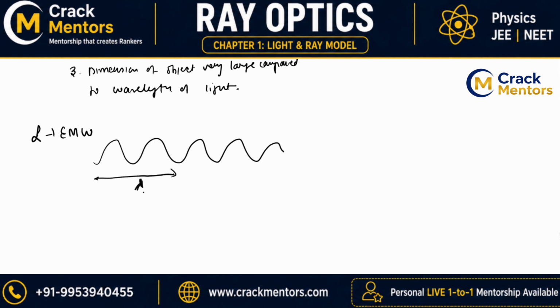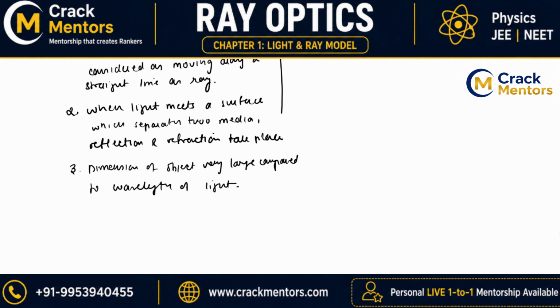Now let us say I am seeing this pencil. Can you say that this wavelength will be greater than or smaller than the size of the pencil? Definitely smaller. Wavelength is in nanometer, whereas this pencil is about in centimeter, let's say about 5 centimeter. Nanometer is 10 to the power minus 9, centimeter is 10 to the power minus 2. You can clearly see the difference. So when the object size is too large compared to the wavelength of the light, it is studied under ray optics. The normal optics that we observe in our daily life is ray optics.